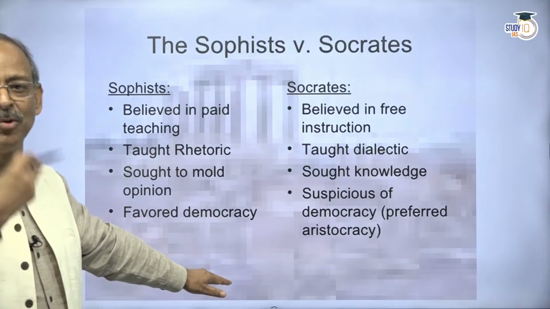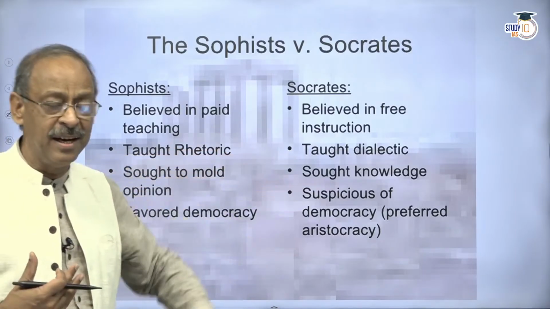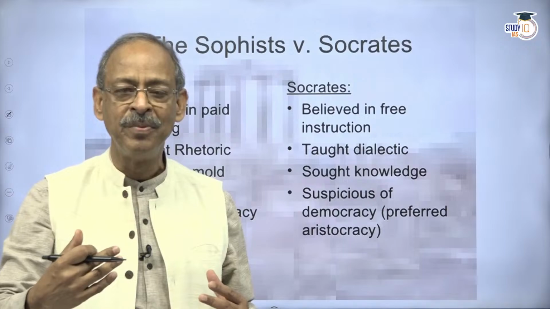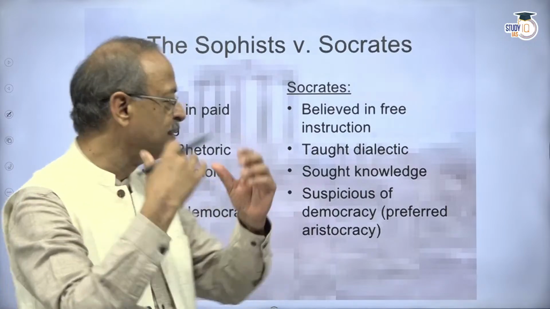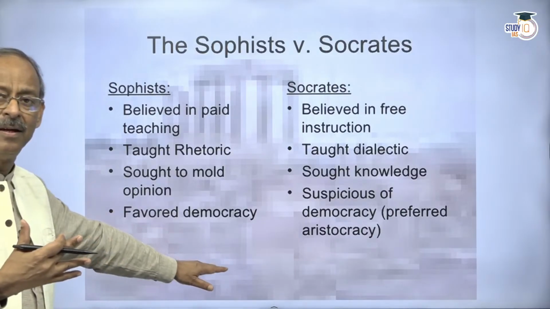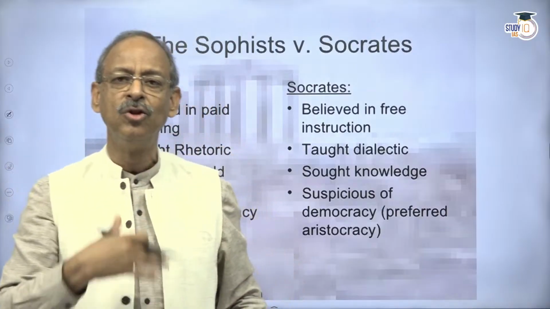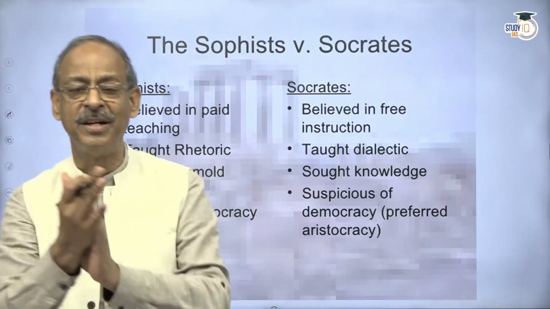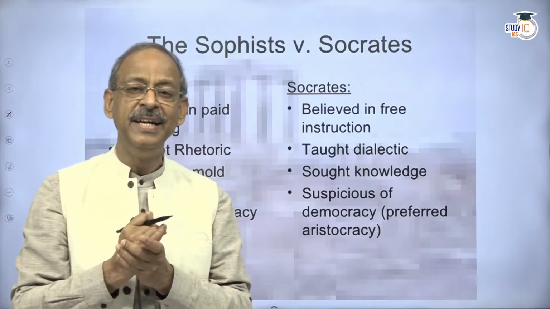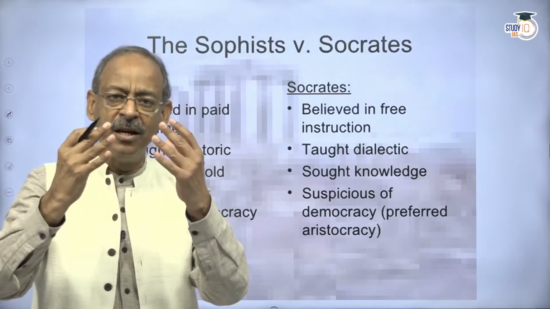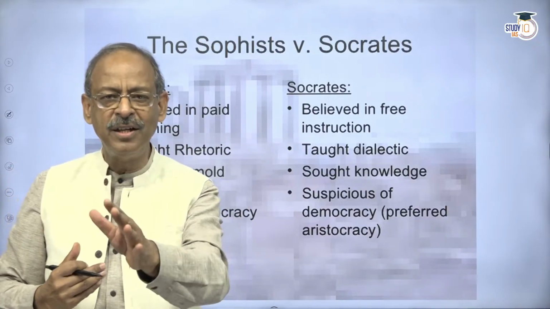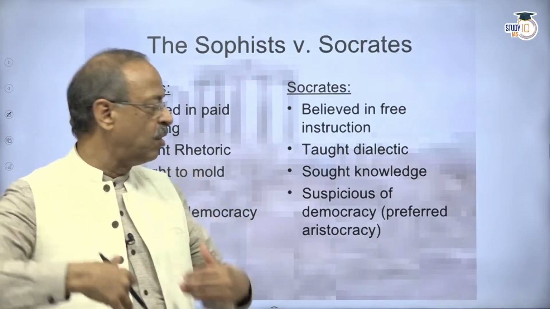Then rhetoric was the approach. Sophists adopted the approach of rhetoric. He taught dialectic. Dialectic is basically a dialogue, a discussion between two people where you cannot say who knows the truth. Both are, through this discussion, discovering the truth. Then Sophists attempted to mold an opinion, meaning that if you had a particular view on an issue, through rhetoric, I will try and convince you to think otherwise. Socrates was not doing that, because for Socrates, the question of opinion does not arise. He says that every individual is inherently good. He has knowledge inside him, but he has to discover that knowledge. For Socrates, he was helping people to discover knowledge that lay within.